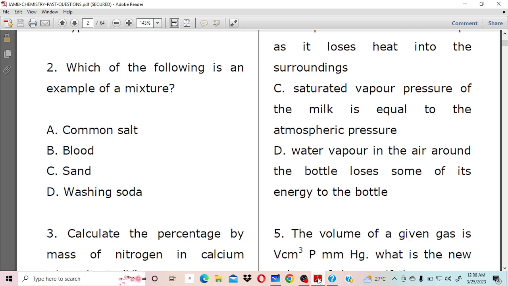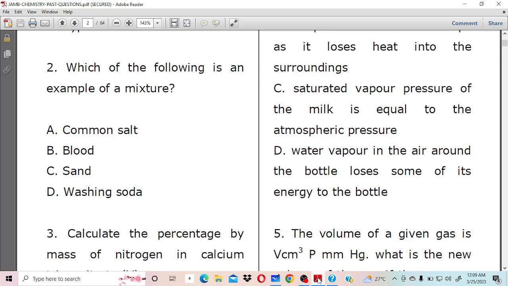You have hemoglobin, you have fat, you have sugar. So blood is the answer. Let's go to sand. Is sand a mixture? No, because the chemical formula for sand is silicon dioxide, that's SiO2. So it's not a mixture. It's a compound and it's a pure substance.